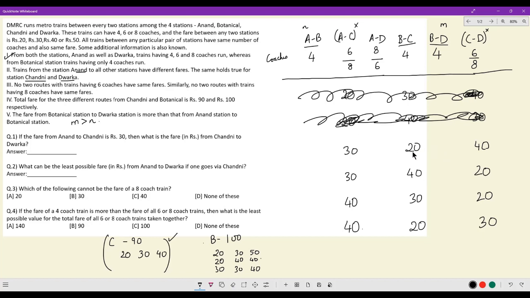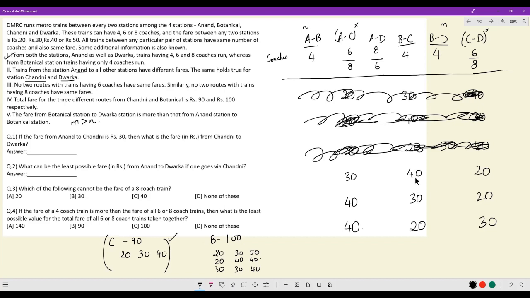Let us look at the third iteration. BC is currently 20. So either it is 20, 30, 50 or it is 20, 40, 40. 40, 40 is straight away ruled out because N had to be lower than M. So the only acceptable case will be if I put down 50 here and I put down 30 here, and again, hopefully you can see this is an unacceptable case because AB and AC are getting the same price. So no, I can't have this either. This is also not possible. I can happily rule out this third iteration as well.